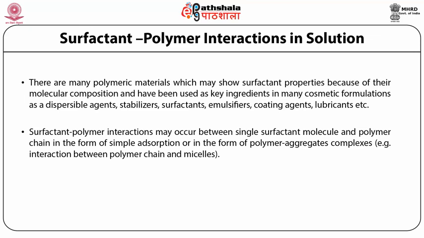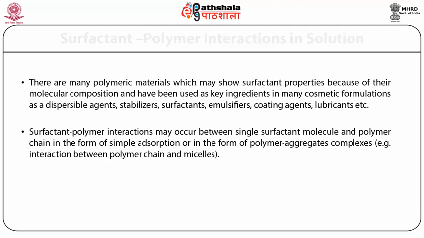Surfactant polymer interaction may occur between a single surfactant molecule and the polymer chain in the form of simple adsorption, or in the form of polymer aggregate complexes, for example, interaction between the polymer chain and micelles.